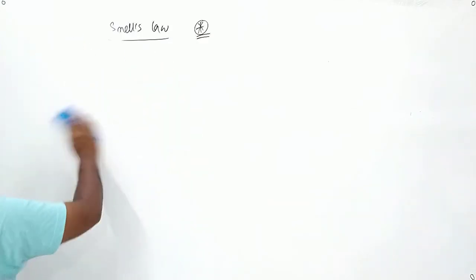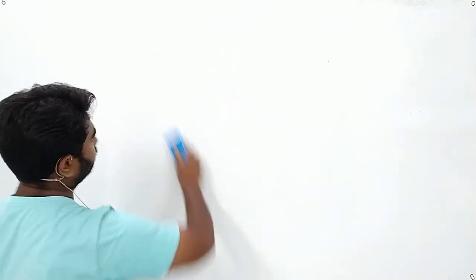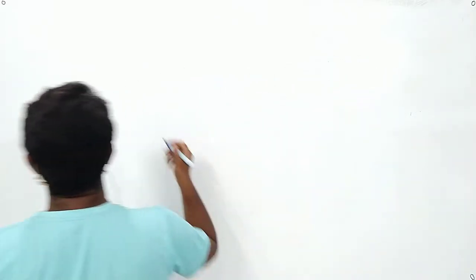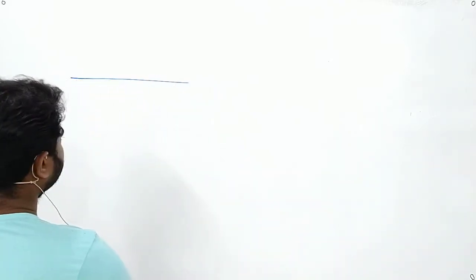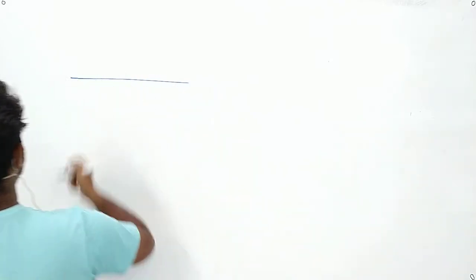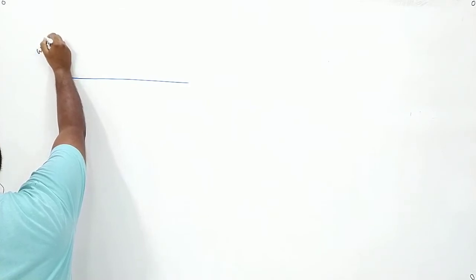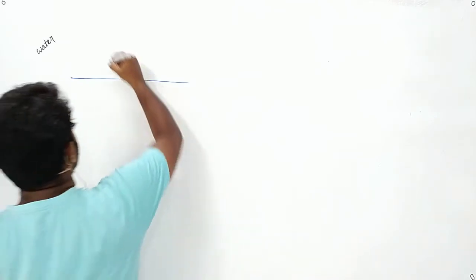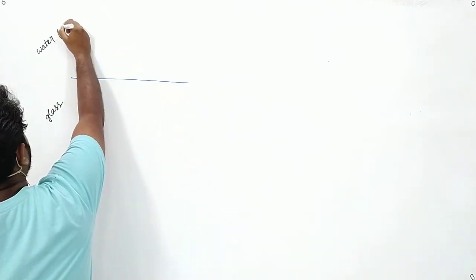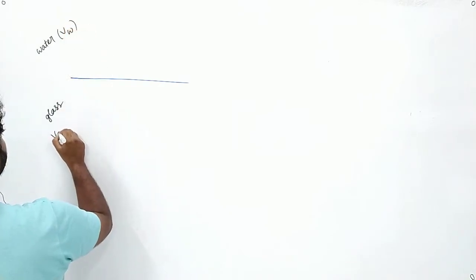Suppose I show it to you in this way, that this is the surface of separation, light is coming from water, it is getting into glass. Suppose velocity in water is Vw, velocity in glass is Vg.